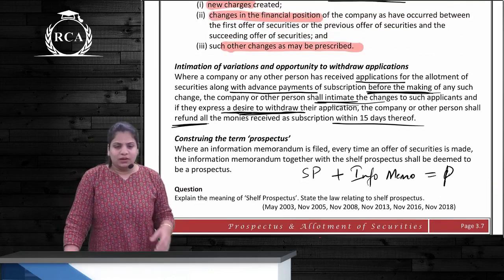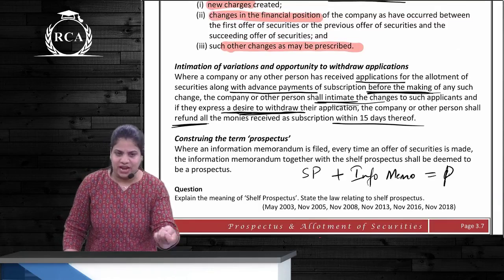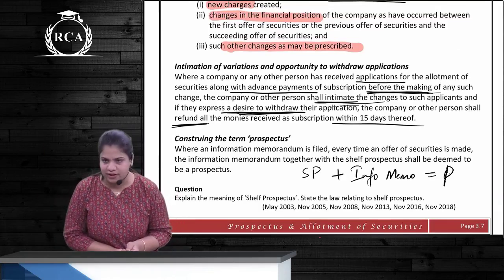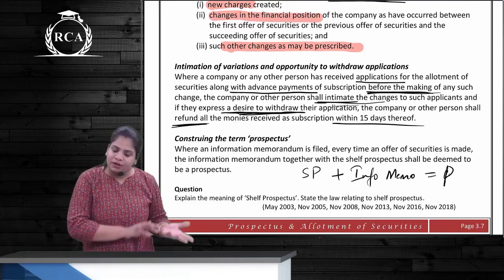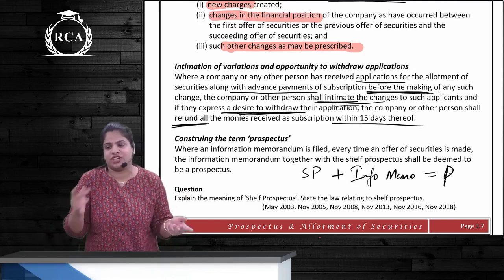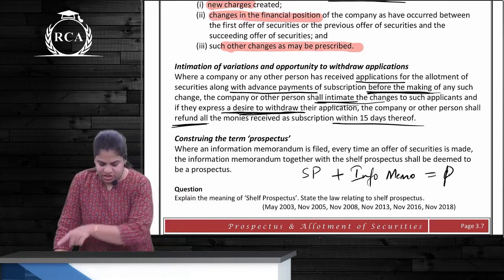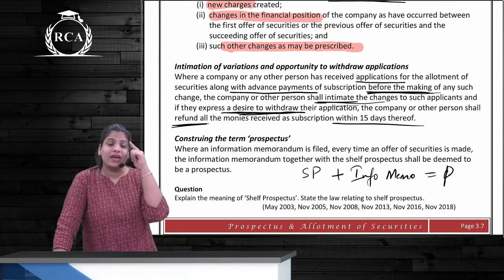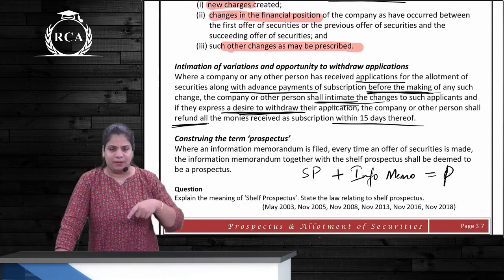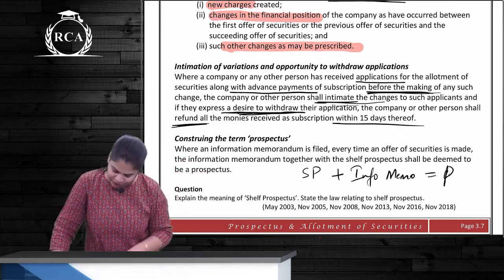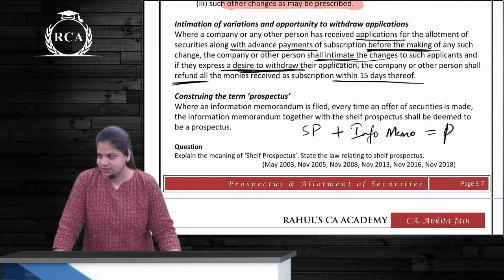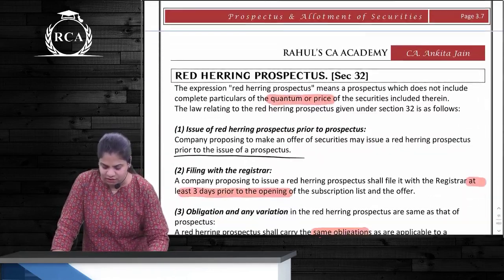One person has extra money. What did he do? Along with the share application, he also made advance payments for the future offer. Correct? When did he make it? Before the company made these changes. And now the company has made the changes. The company should intimate the changes to this applicant, and where he expresses his desire to withdraw his application, the company should refund the money within a period of 15 days. Clear? So this was about the shelf prospectus.